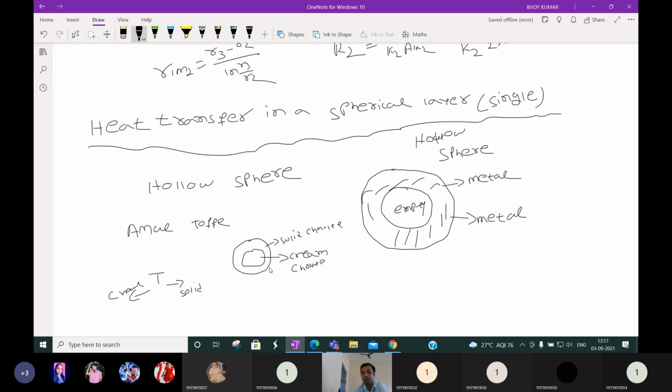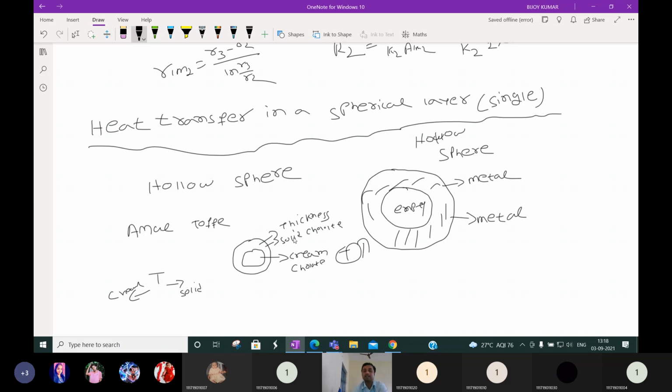So how to maintain the temperature inside? The solid layer thickness is important, and the material from which this solid chocolate is prepared is important. You can determine that using these derivations: what should be the outside material, how much thickness, how much conductivity, and how much area should be there, so that the cream temperature will not exceed this limit.